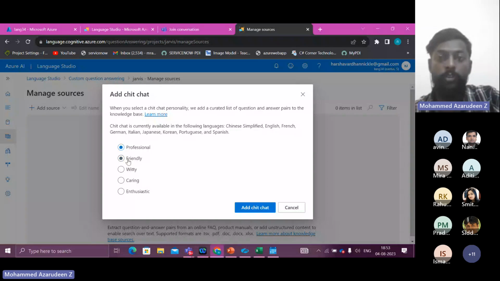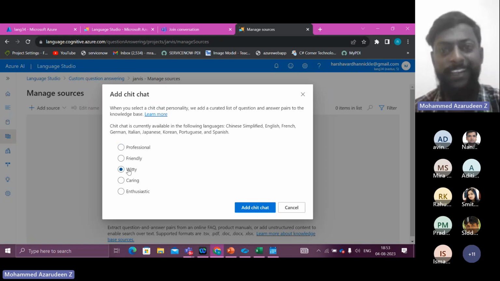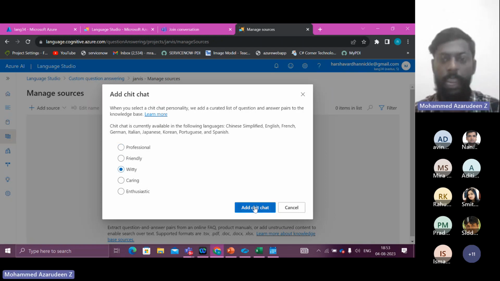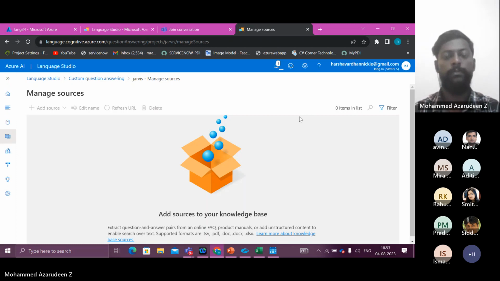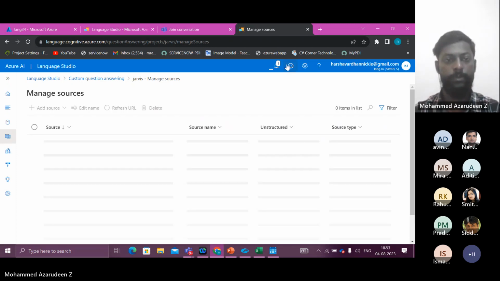How do you want your bot to respond? Should it be professional? Should it be witty, caring, enthusiastic? These are the default ones. You can also customize your bot, but let's stick with the default ones here. This is for the understanding, right? So why not witty? Let's give it witty. So yeah, add chit chat bot. The resources adding. Okay, so Q&A chit chat witty.